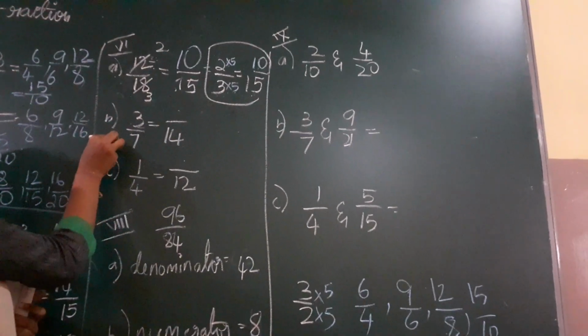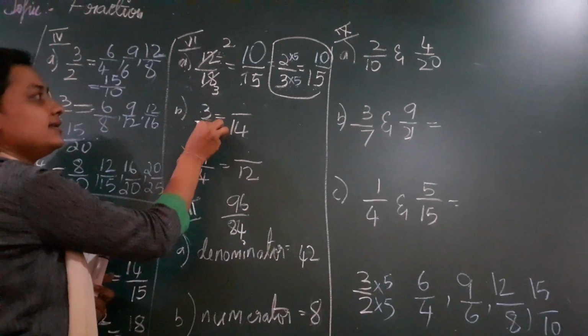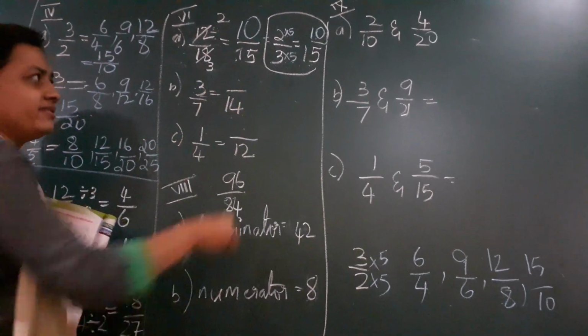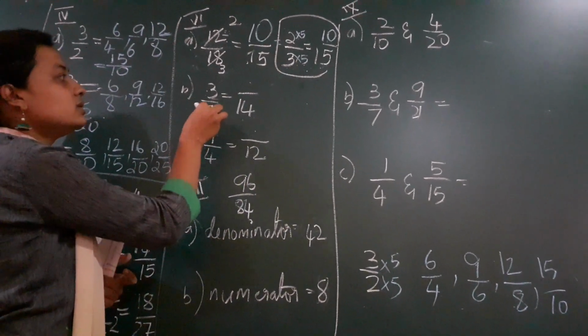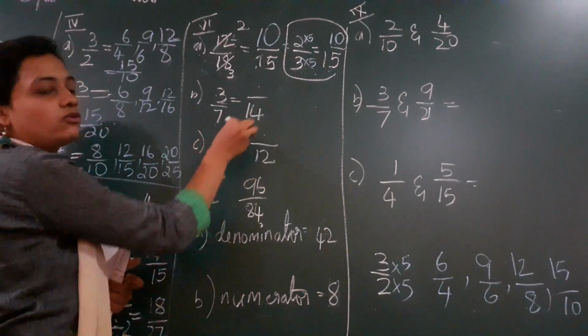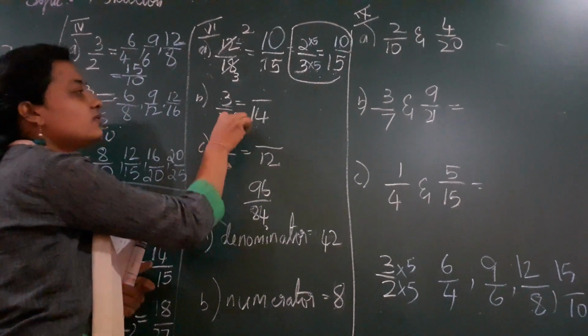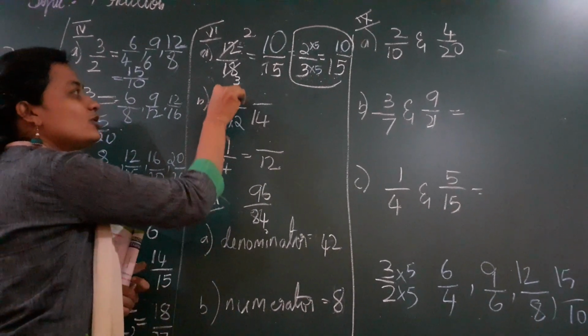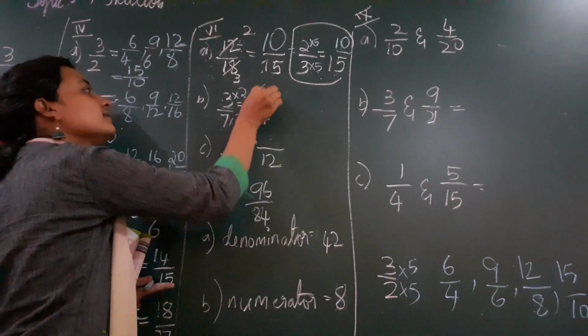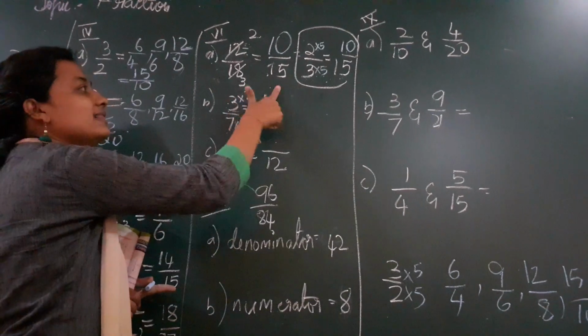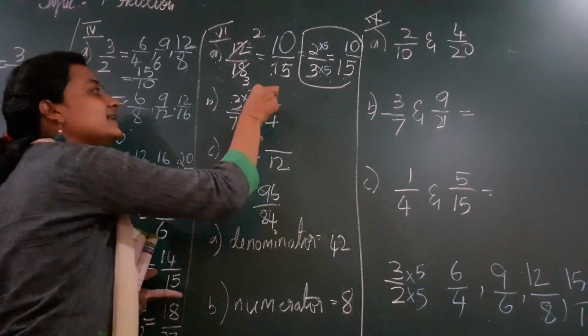Now go for the B1. You have 3 by 7 is equal to dash by 14. Same like how we did here, we'll do here also. What will you do? Check. 7 ones are 7, where do you get 14? 7 2s are 14. So I multiply 3 also with 2. 3 2s are 6. So my missing number, the answer which I get, is 6 here.